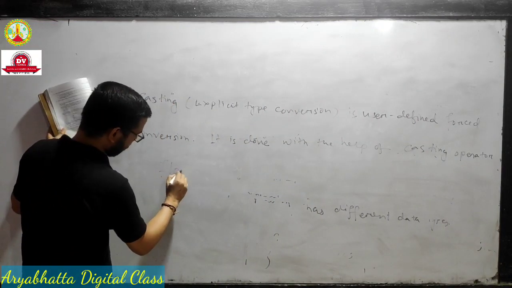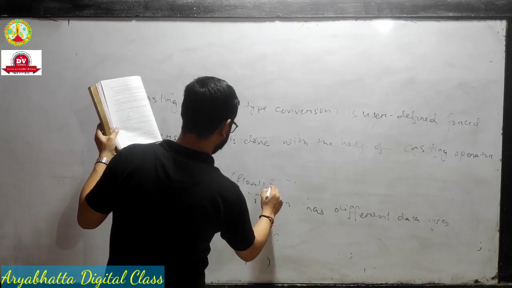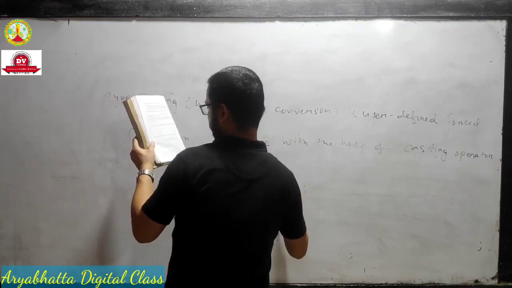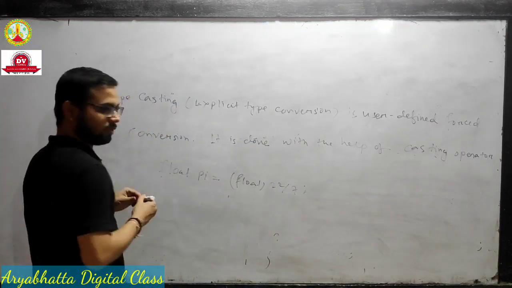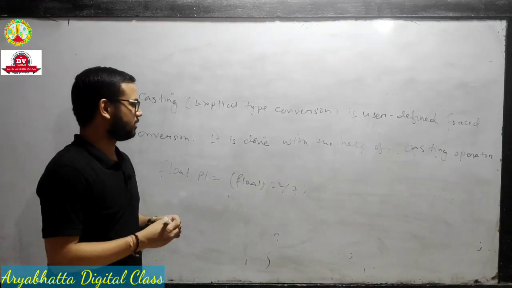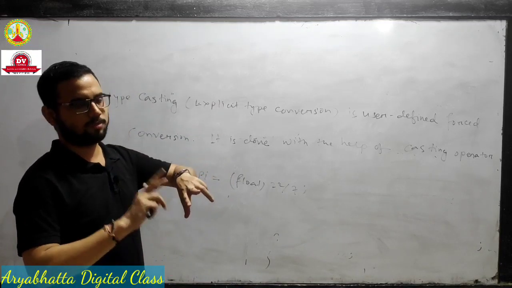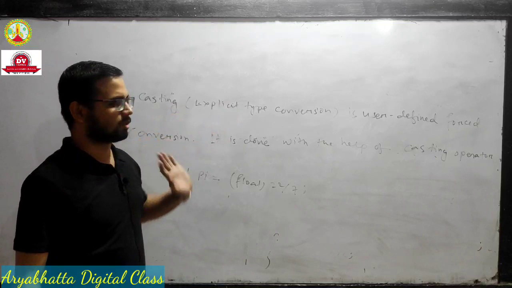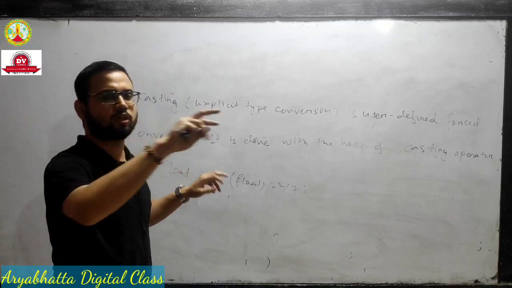Example, suppose float pi = (22/7). Okay, you just understood the difference. I say again, type conversion and typecasting. The simple difference is type conversion is implicit conversion, means the system automatically converts. Typecasting is explicit conversion, user defined force conversion, means we have to forcefully convert it.